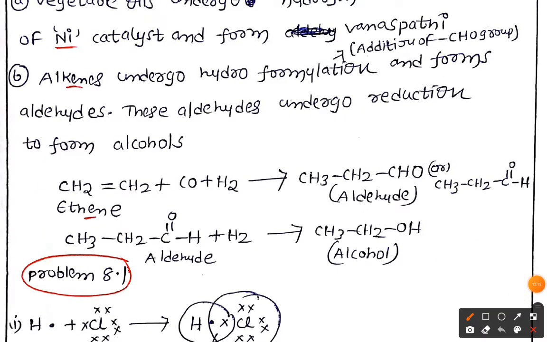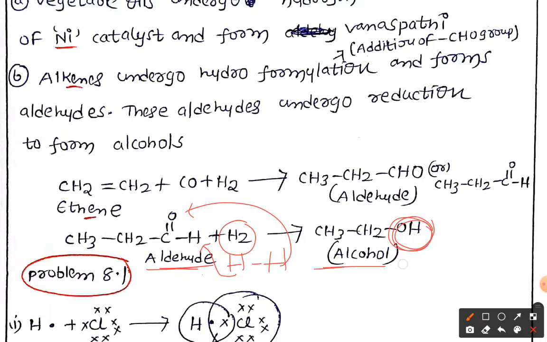Next, this aldehyde is converted into alcohols. Alcohol means having the OH group. For this, you know very well the dihydrogen means we have two hydrogen atoms. One hydrogen is going to add here, another hydrogen going to add here. So you are going to get the alcohol. So entire alkene is converted first into aldehyde, then the aldehyde is converted into alcohol by using the dihydrogen.